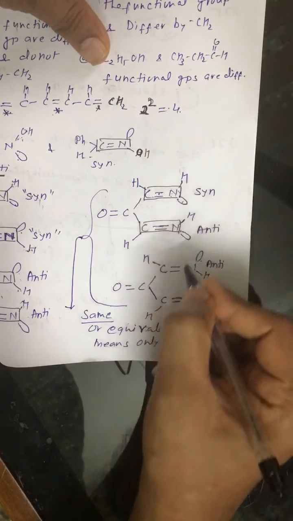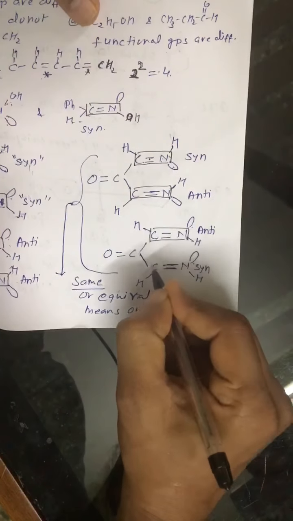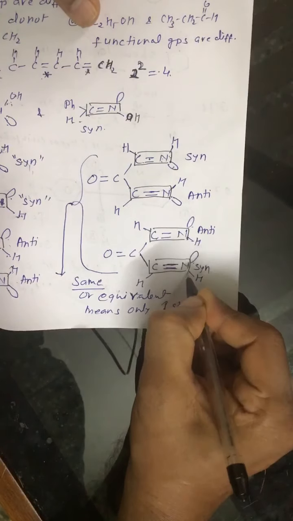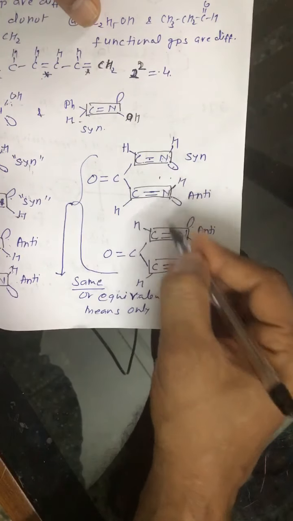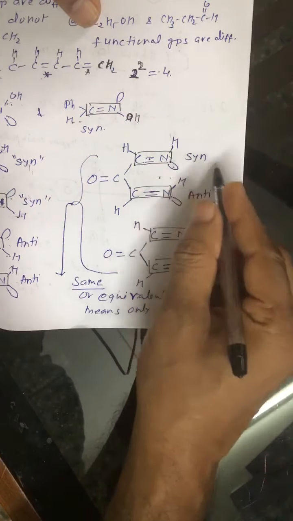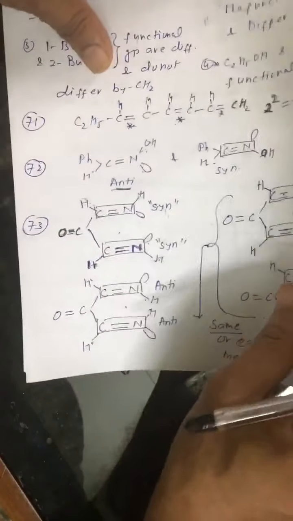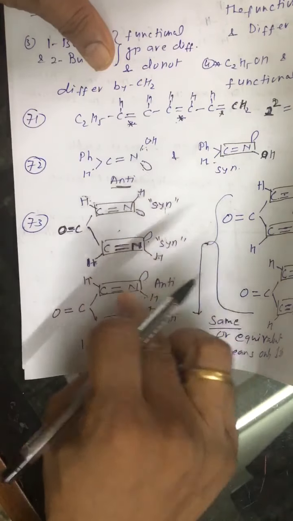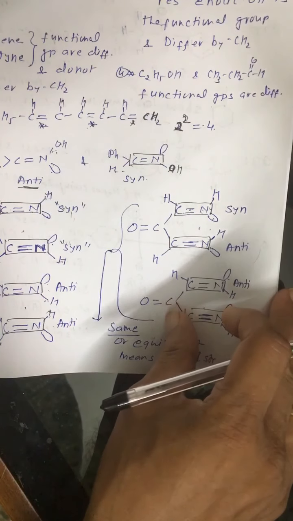Now this is syn, this is anti, and this one is syn. But the problem is these two are symmetrical, meaning they cannot be distinguished. So this one is considered one structure, and this is one structure: 1 plus 1 is 2, plus 1 is 3. Three structures are possible, three geometrical isomers are possible.